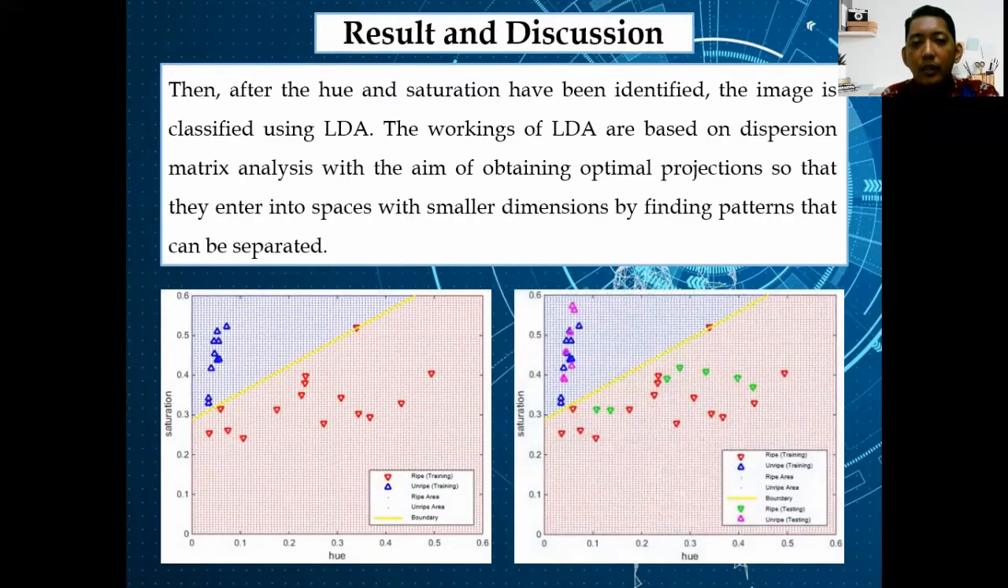Then after the hue and saturation have been identified, the image is classified using LDA. The workings of LDA are based on dispersion matrix analysis with the aim of obtaining optimal projection so that data enters a space with smaller dimension by finding patterns that can be separated.